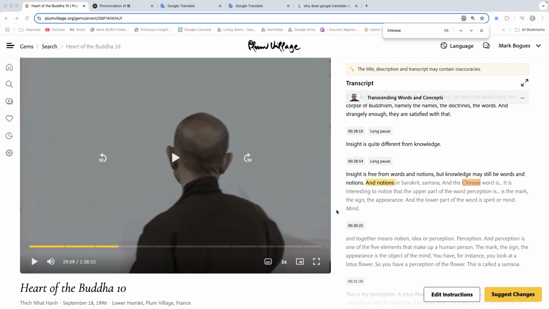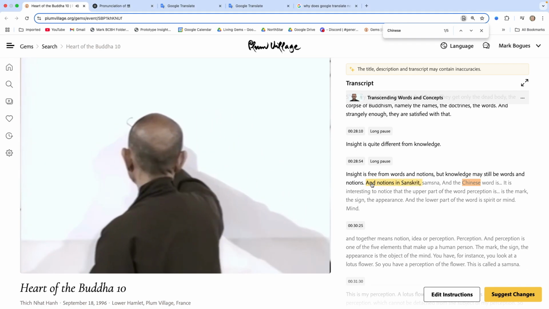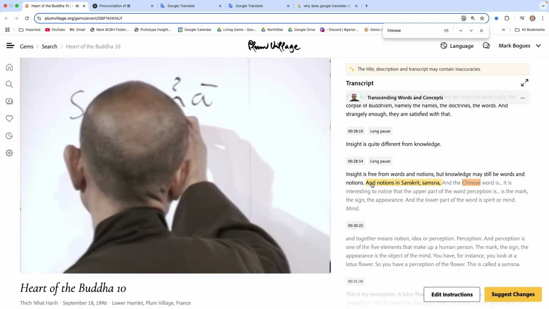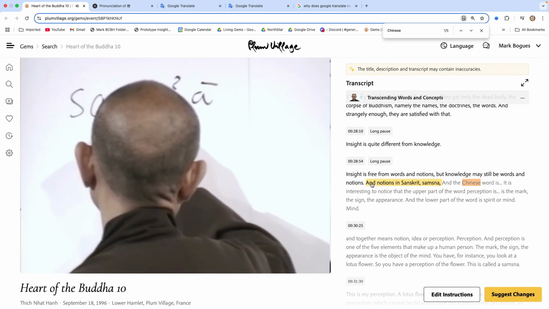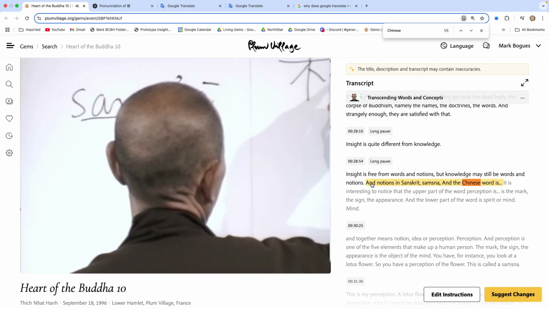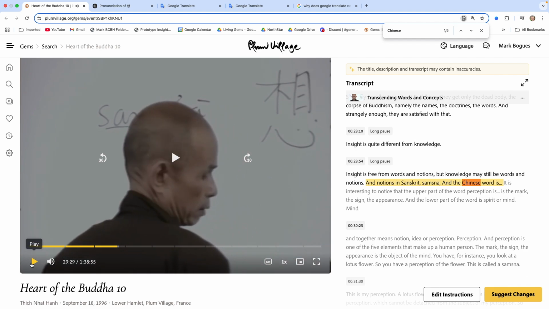So let's have a look at this section. And notion in Sanskrit, samshna. And the Chinese word is tưởng. So we can hear that Thay has written on the board here. So, and he's pronounced it something similar to tongue. Okay, so apologies, my Sino-Vietnamese is not very good.